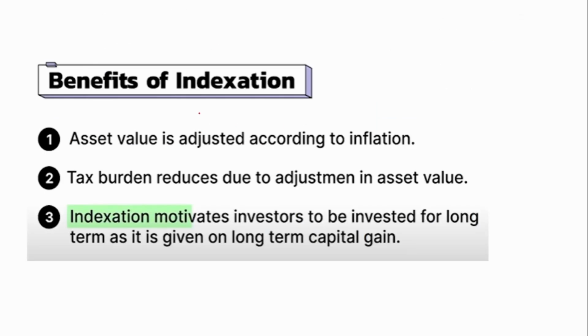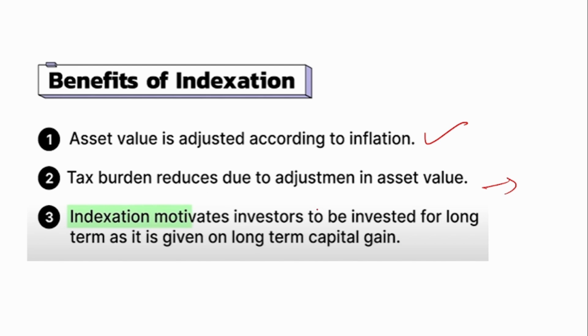The benefit is that the asset value is adjusted according to the inflation. The inflation part is considered, and then the tax burden reduces. Since the purchase price increases, the gain reduces. This in turn reduces the tax that the seller has to pay to the government.